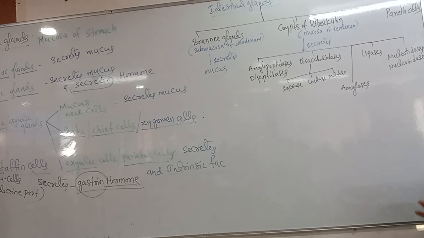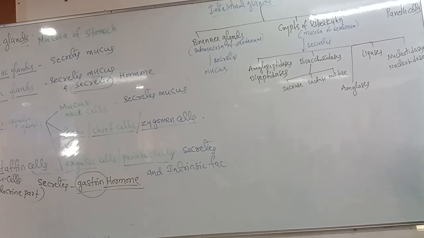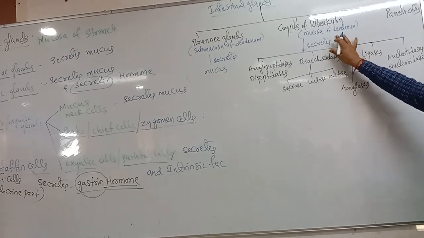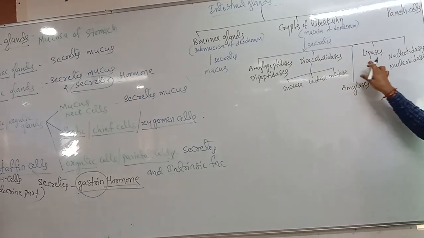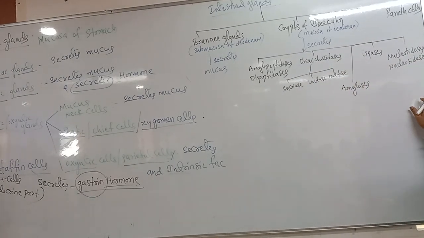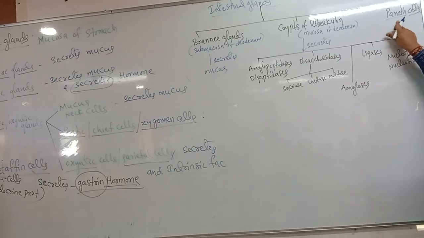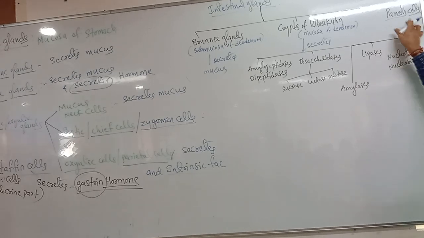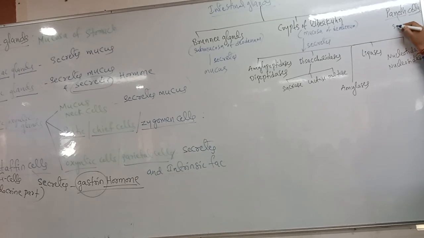Students, if you want to remember, you can repeat this; otherwise you can't remember easily. So the crypts of Lieberkühn are present in the mucosa of the duodenum, and they secrete different types of enzymes. But Paneth cells, a 2017-18 NEET question maybe, the previous NEET question: Paneth cells are also present in the intestinal region only. What is their function? They secrete lysozyme.